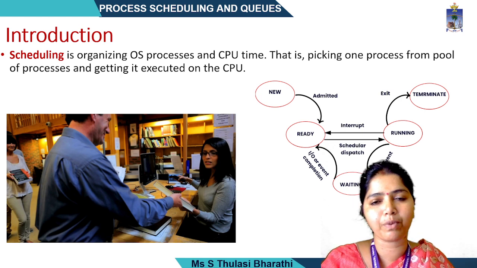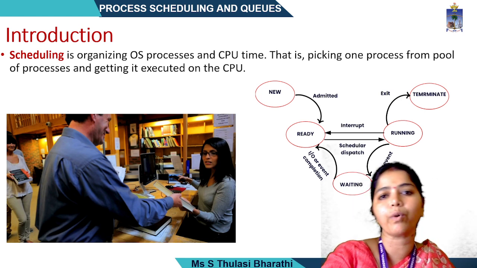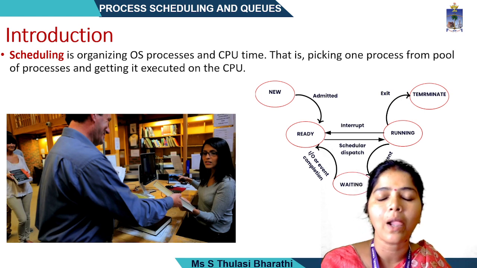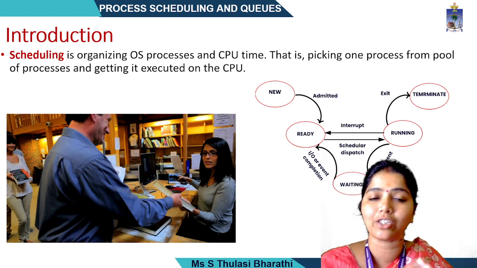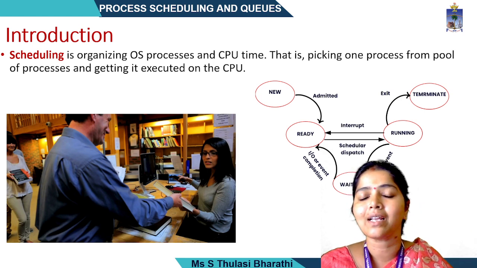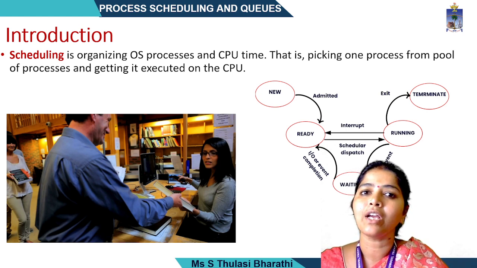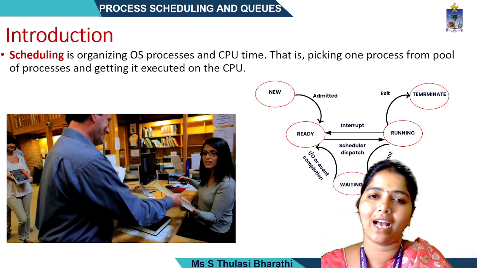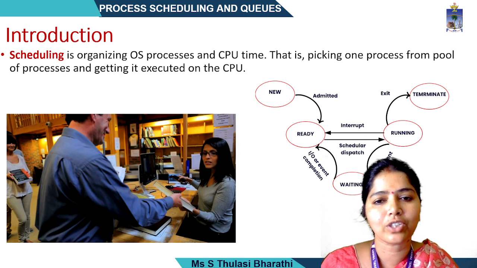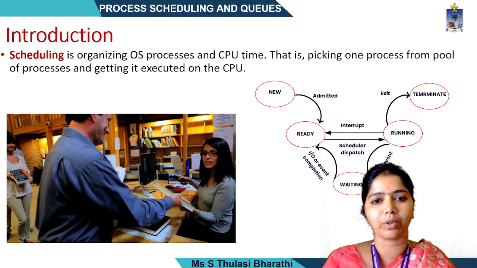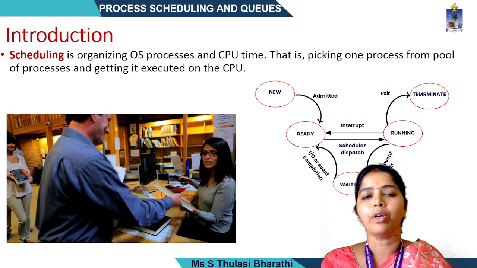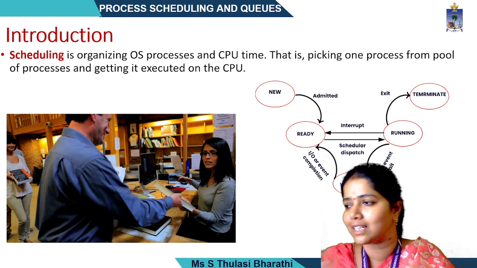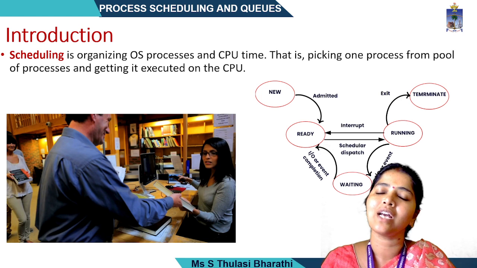So what will scheduling be doing? It picks the process from the job pool, because there will be many jobs. Those which are ready to be executed will be selected, loaded into the memory, and allotted to the CPU for execution. So scheduling is organizing the OS processes and the CPU time by picking up a process from the pool of processes and letting it into the CPU to do the execution.